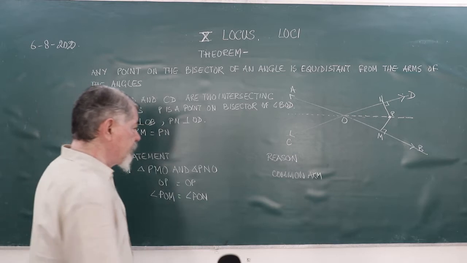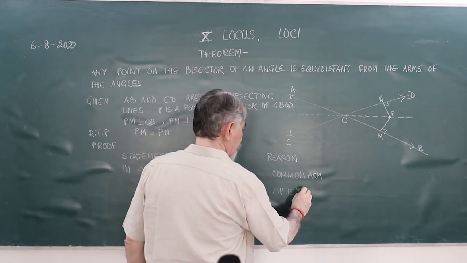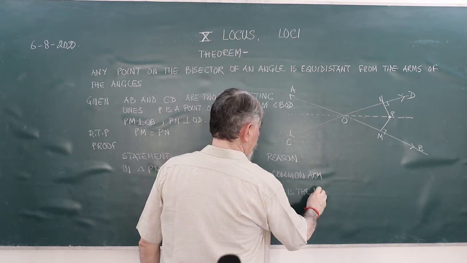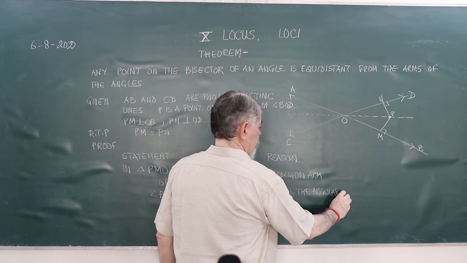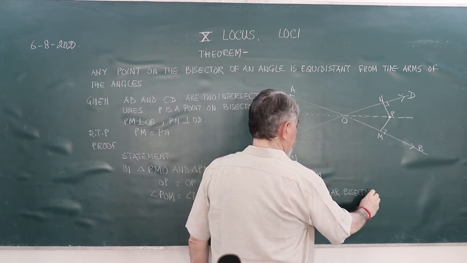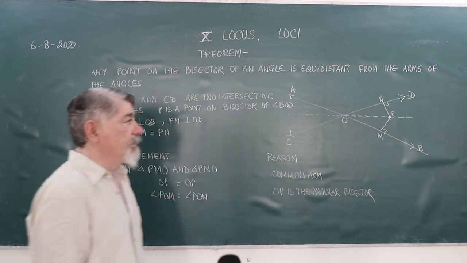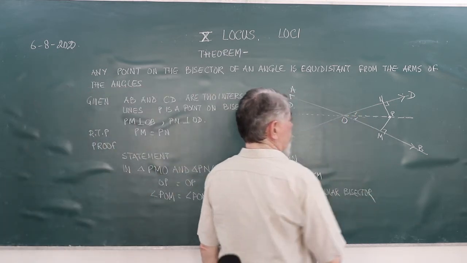Because OP is the angular bisector. The angular bisector makes this angle equal to this angle.